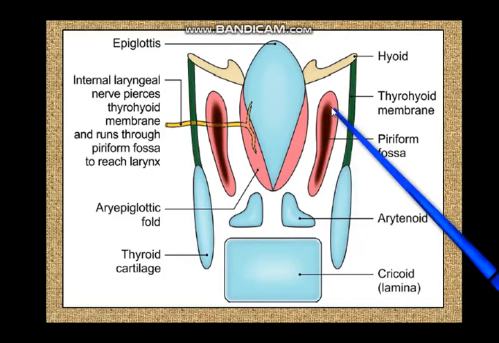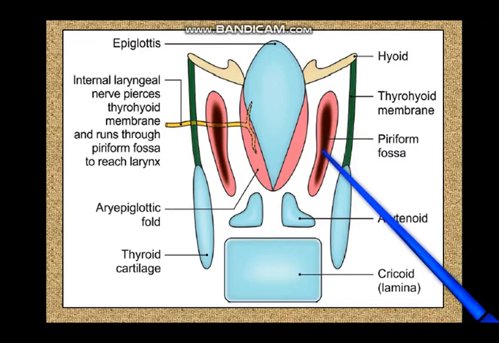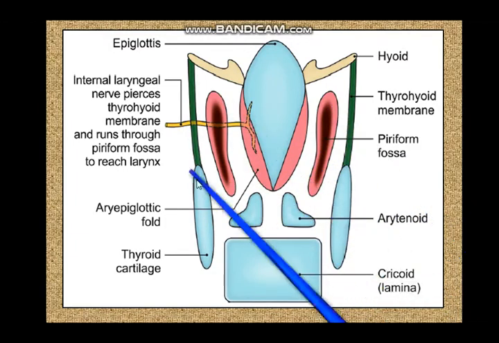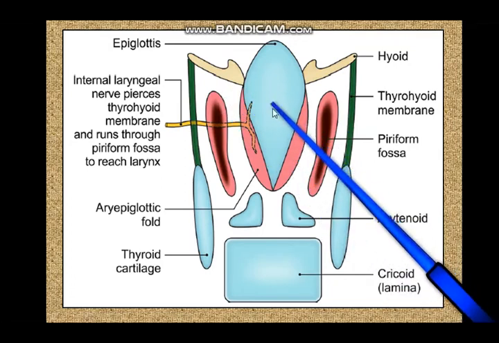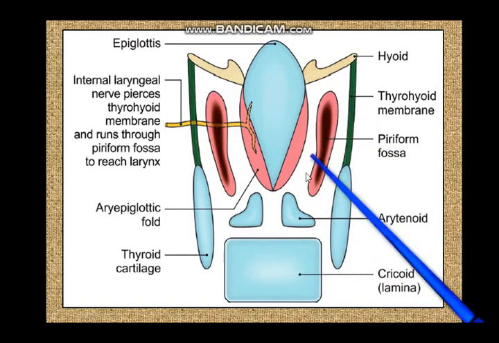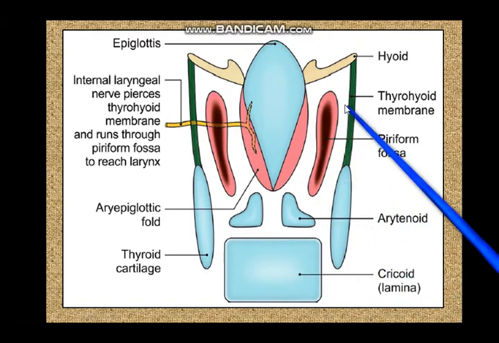Why are we stressing this off and on? It is because foreign bodies, when they are ingested, like small fish bones or pins, will first try to stick into the tonsil. If they do not stick into the tonsil, then they will stick into the posterior pharyngeal wall. And if they pass down the oropharynx into the laryngopharynx, they are likely to be embedded in the pyriform fossa. Unless, of course, by sheer misfortune, they enter the larynx, then it's a very dangerous situation. But many foreign bodies are obstructed and embedded in the pyriform fossa, and you have to get them removed by an ENT surgeon. That is why the pyriform fossa is important.